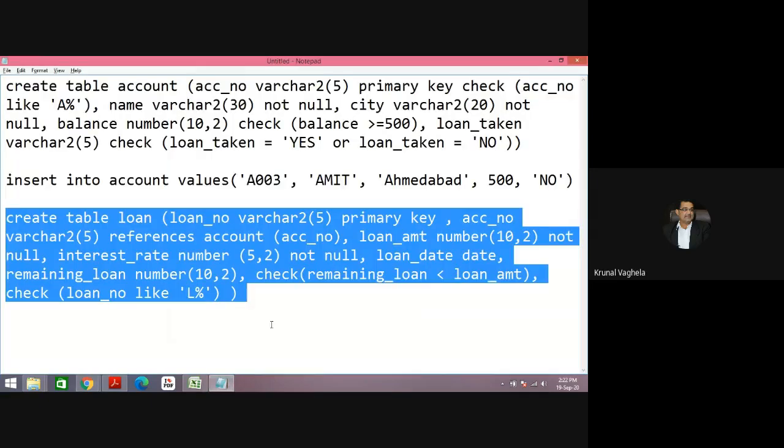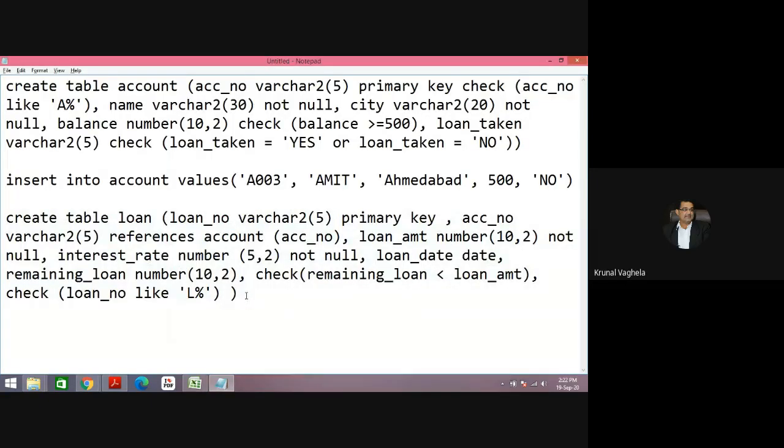Now let me enter some simple values. Insert into loan values L001. The name is, for example, Raj. Second, the account number A001.